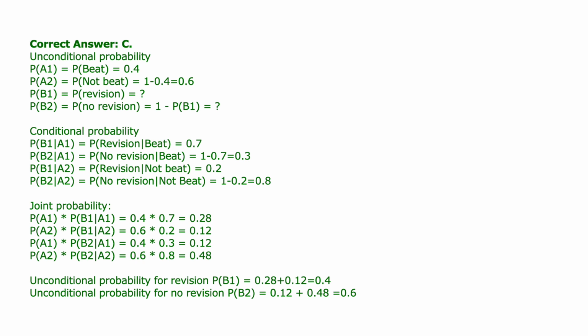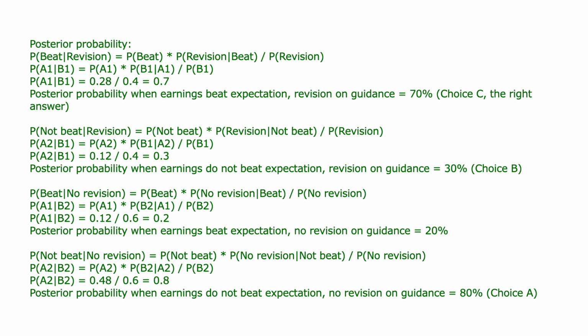This is how to define prior probabilities, beat versus not beat, and conditional probabilities, revision given beat or not beat. This sets the foundation for Bayes' formula. Calculate joint probabilities, prior times conditional, and sum them to get the unconditional probability of revision. This denominator is critical for Bayes' formula. Divide the relevant joint probability by the unconditional probability to update beliefs. This shows how the posterior probability of beating expectations rises to 70% once the positive guidance revision is observed.